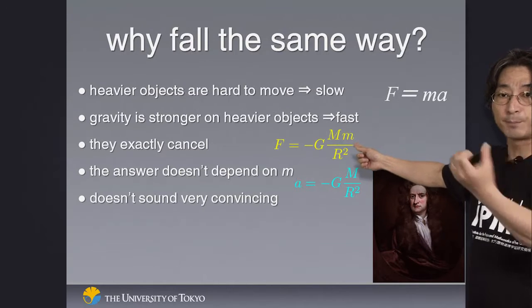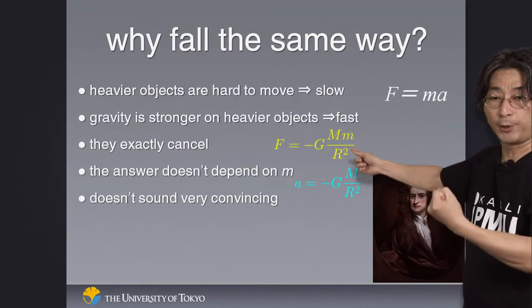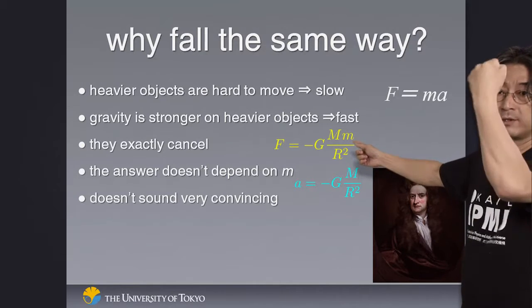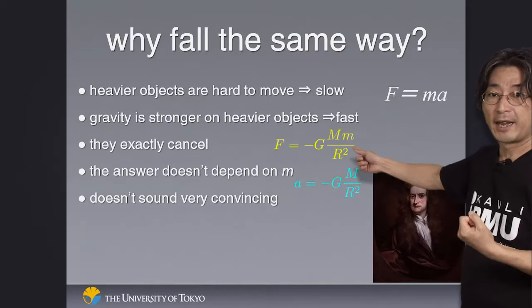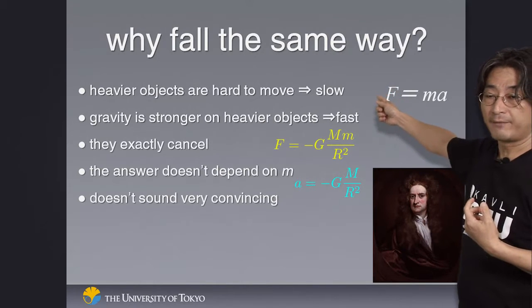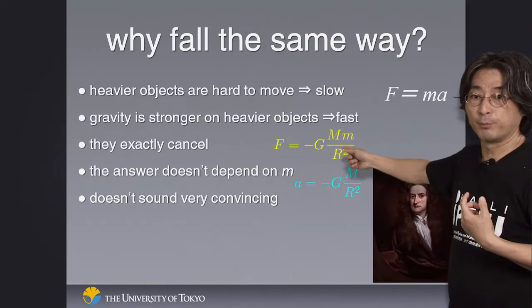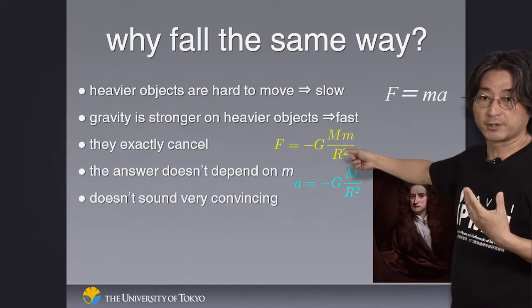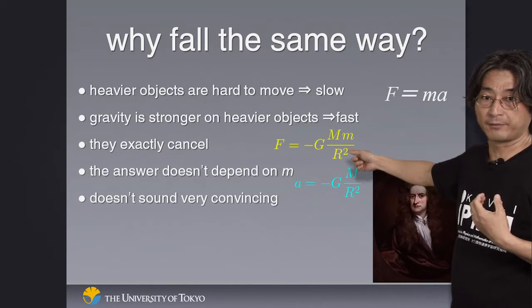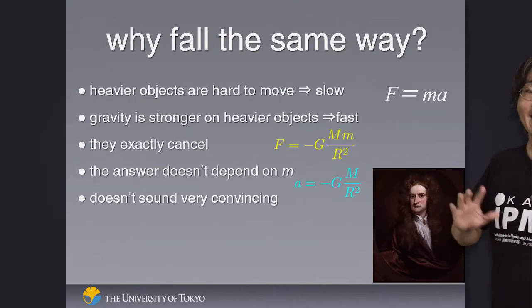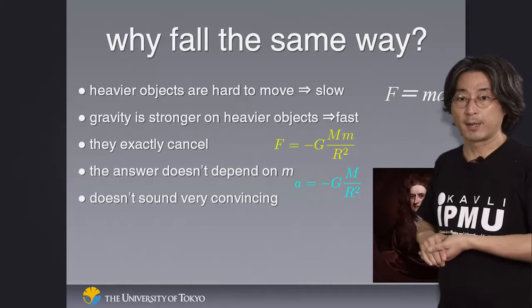A heavier object is pulled more strongly by the Earth. So then you might think that a heavier object would fall faster instead. It turns out that heavier objects should move more slowly because of F equals ma, but they are pulled more strongly because they are heavier, because of the universal theory of gravitation. The dependence on mass in the two equations exactly cancels if you think about the motion.